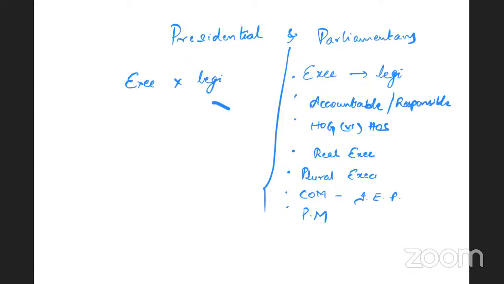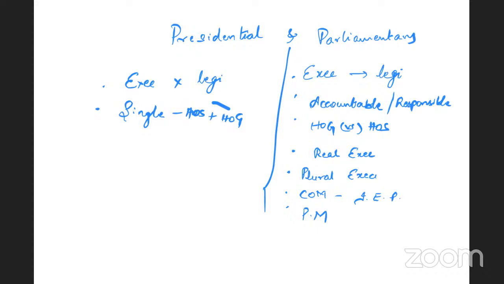So now let us try to understand what is this presidential system. In presidential system, number 1, as we discussed, the executive cannot be part of the legislature. That is, a political executive is not born from the legislature, unlike in parliamentary government where the executive and legislature are an organic whole. Number 2, the head of the state and the head of the government are a single office. Head of the state and head of the government are one and the same. There is no separation between the head of the state and head of the government, and there exists only one head of the state and the government, that is the president.